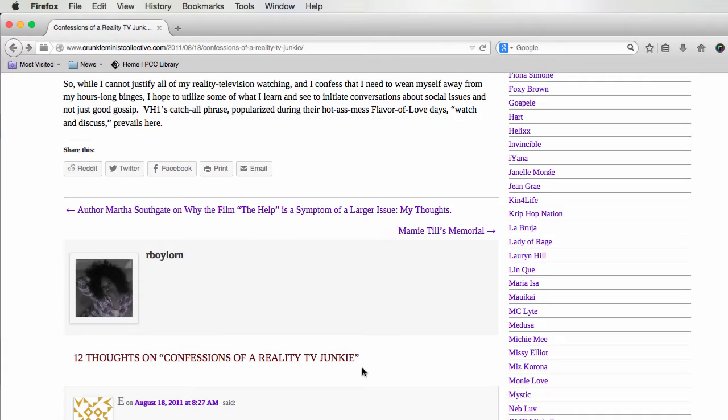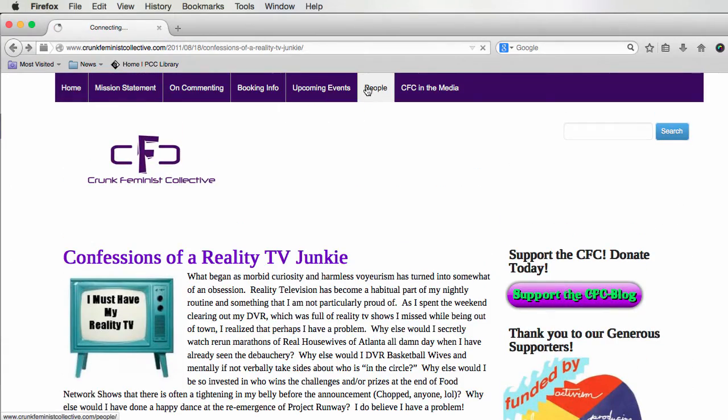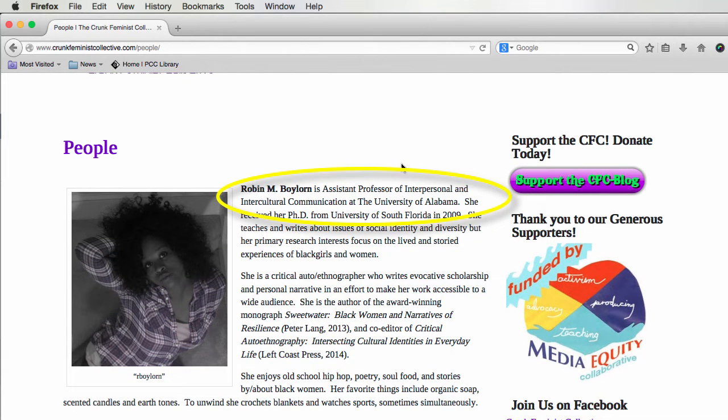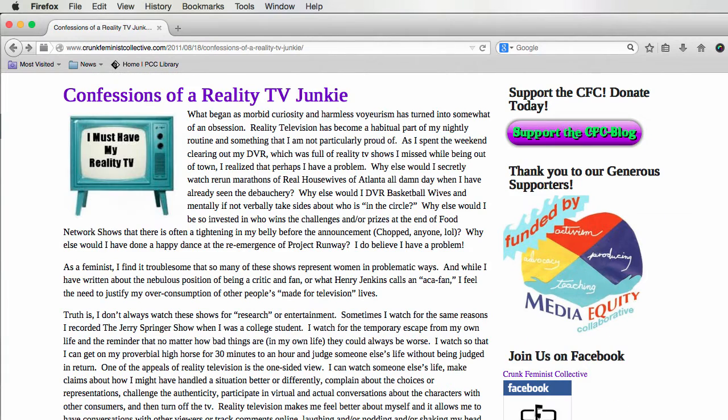information need. When I click on People, I can see that the author, Robin M. Boylorn, is a communication professor at the University of Alabama. She's certainly an expert, but when you look at what she's writing about, it's just her opinion on the reality shows she watches. It might be useful, but whether it's a credible source depends on how you choose to use it. It's not a strong, well-researched defense of reality TV, but it shows how an intelligent feminist can justify watching